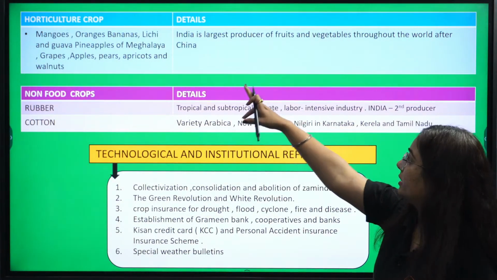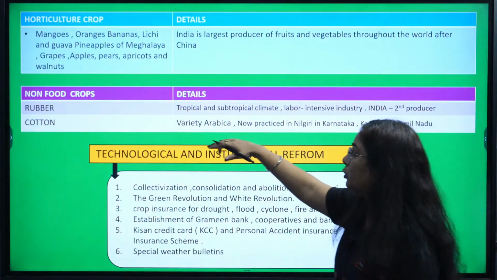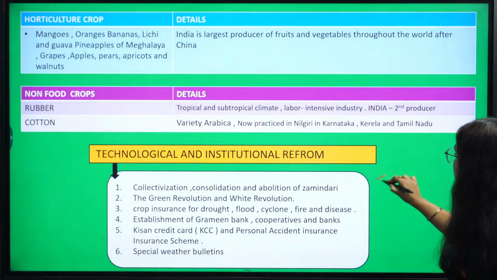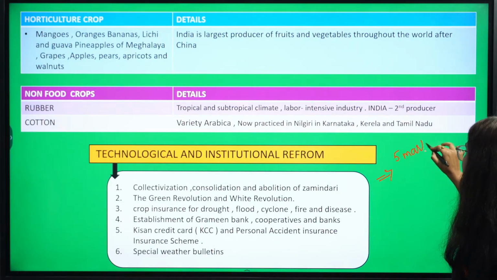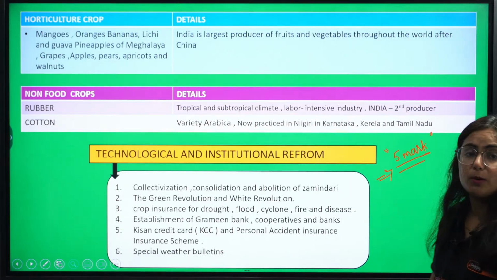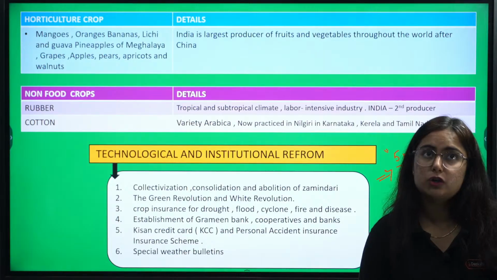Here I have listed certain horticulture crops and their details. Then we have non-food crops like rubber and cotton, their basic details. And for sure an important question for 5 marks in your exam. Okay, write down these 5 points in your mind right now. So the question will come for sure.